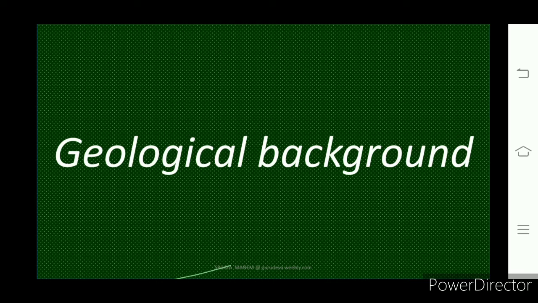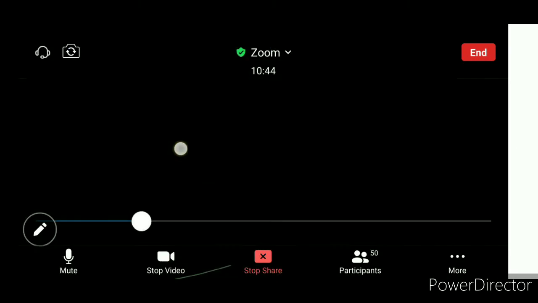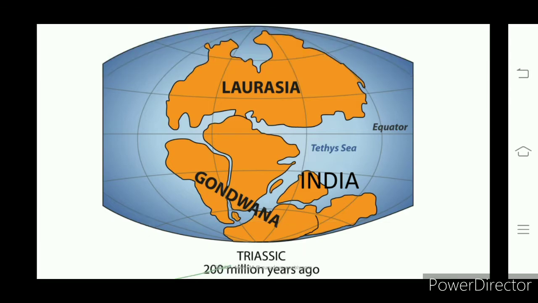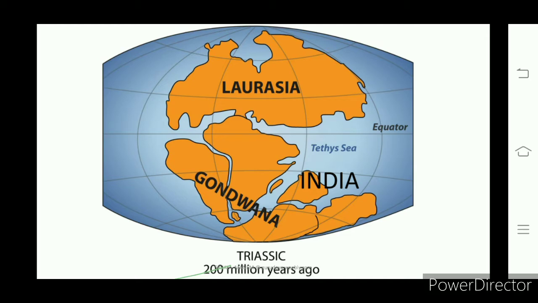Continental drift theory. Some millions of years ago, all the continents were placed at one place, that we discussed. You know that, right? From that, continents have originated. You know this point also. All the land was at one place, and that is stated by Alfred Wegener.